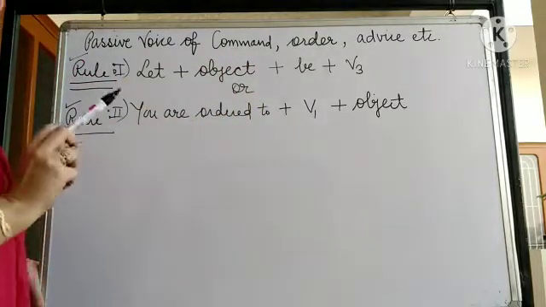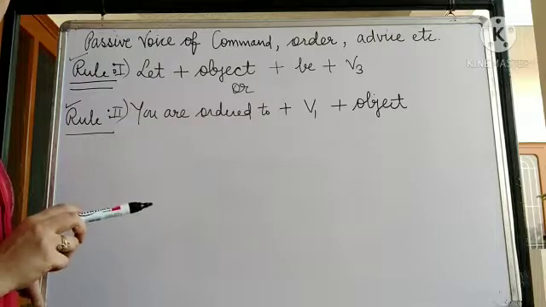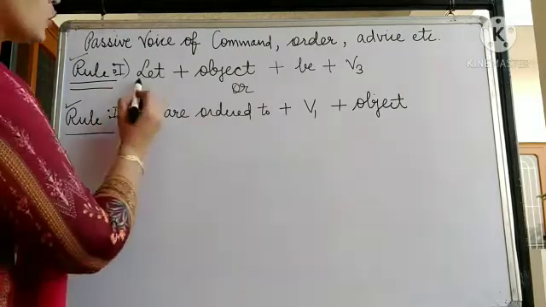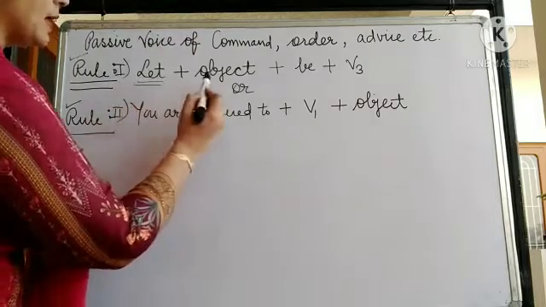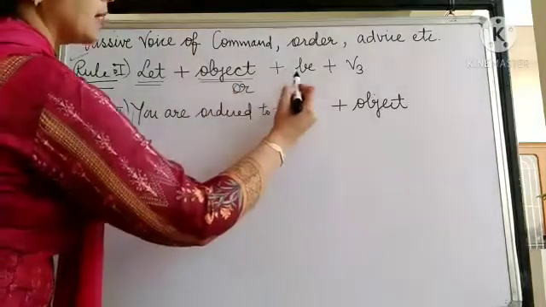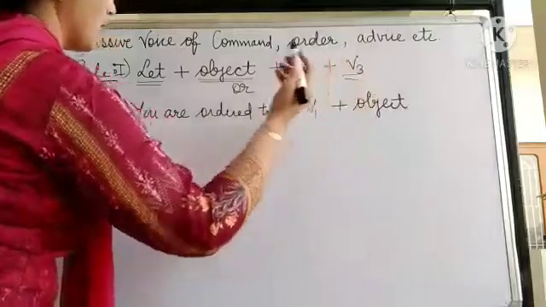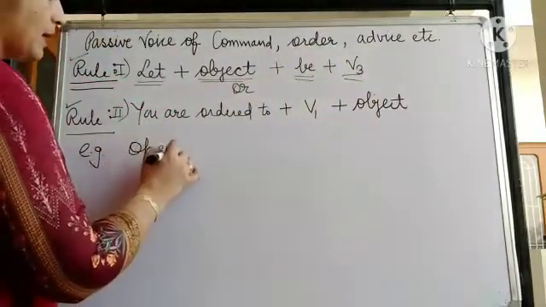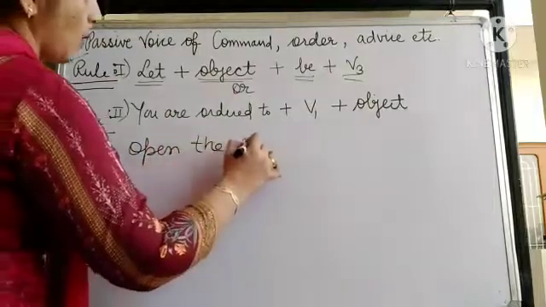Whenever any imperative sentence is given and you have to change active to passive, according to rule number 1, first of all you put let, then you put the object, then be plus third form. I will explain by taking an example. For example, this is an order, open the window.